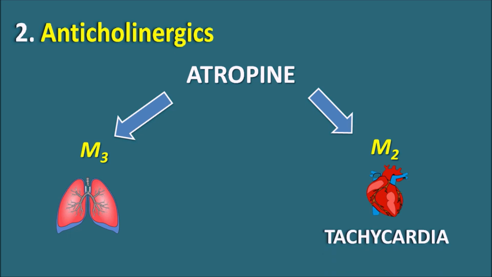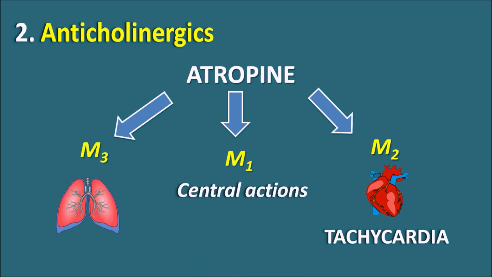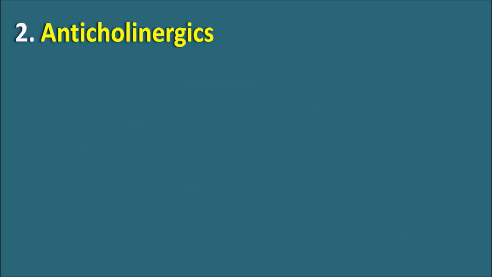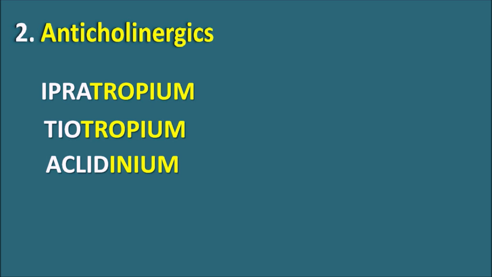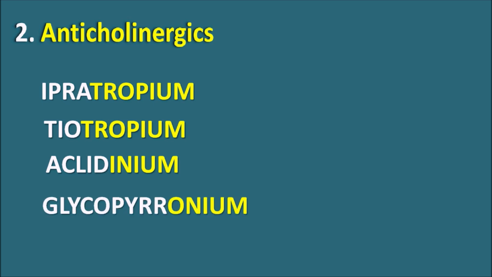Atropine can also cross the blood-brain barrier. It can act on the M1 receptors which are present within the CNS, thereby it can produce central side effects. So that's why atropine is not useful as a bronchodilator, because of the non-selectivity as well as more side effects. So we have a few drugs like ipratropium, tiotropium, eclidinium, glycopyrronium.